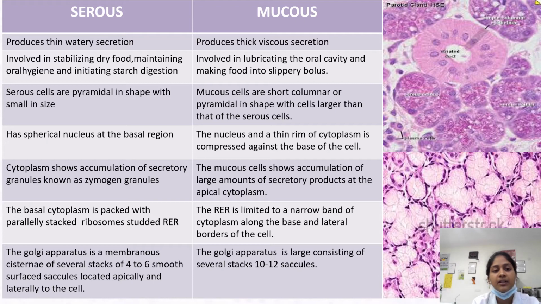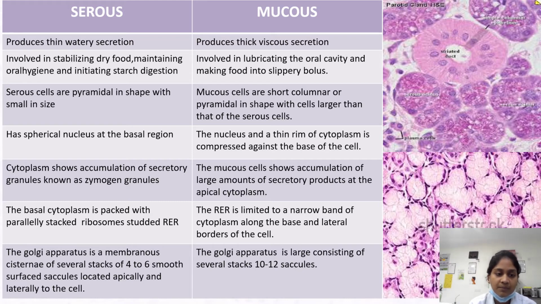Serous cells are pyramidal in shape and small in size, whereas mucous cells are short, columnar, or pyramidal in shape with cells larger than those of serous cells. It has a spherical nucleus in the basal region. The nucleus and a thin rim of cytoplasm are compressed against the base of the cell. Cytoplasm shows accumulation of secretory granules known as zymogen granules, whereas mucous cells show accumulation of large amounts of secretory products at the apical cytoplasm.